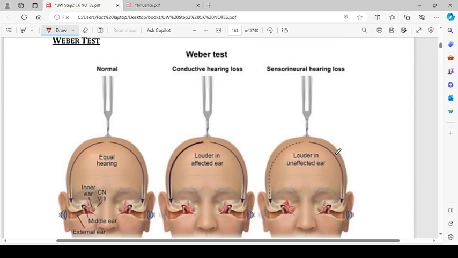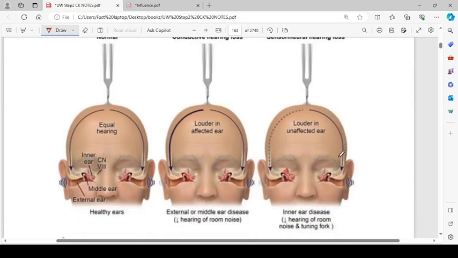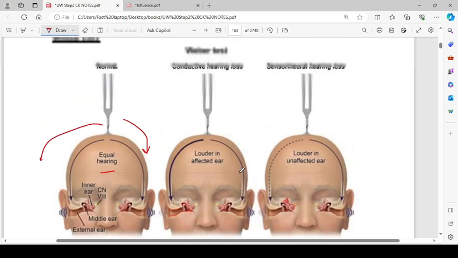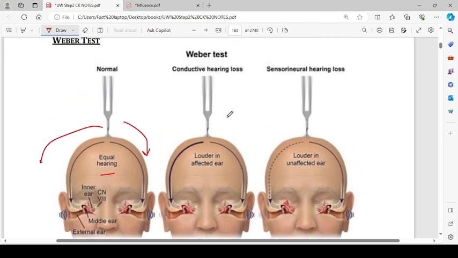Now, this is how we perform the Weber test. This is normal. Equal hearing, normally it lateralizes equally to both sides. In conductive hearing loss, it is louder on the affected ear. Why? Because on the affected side, suppose there is no conduction, so the external hindrance of the sound cannot enter, so the sound appears to be more pronounced on the affected side, right? So this is the concept of lateralization in the Weber test.